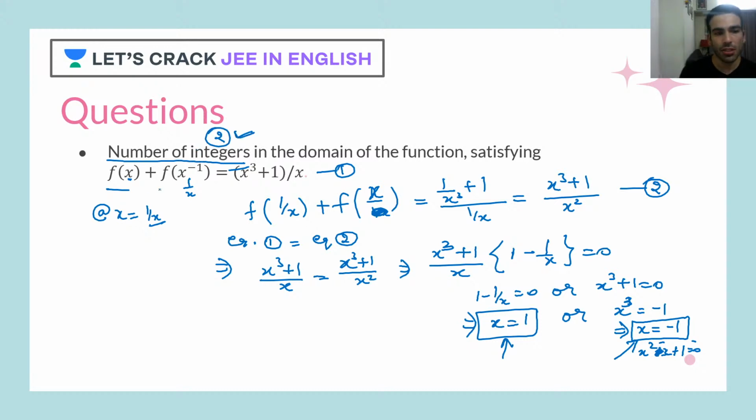If you feel like, you can cross check your answer. You can put f of 1 plus f of 1 upon 1, and you see 1 plus 1 upon 1, so twice f of 1 is 1. Similarly, you can check for minus 1 as well. I hope you got the question. And yes, Swam Prakash Malik, I have not written the imaginary roots because it's about integers. I just told you that you'll be getting imaginary roots, so that's why I didn't write them.